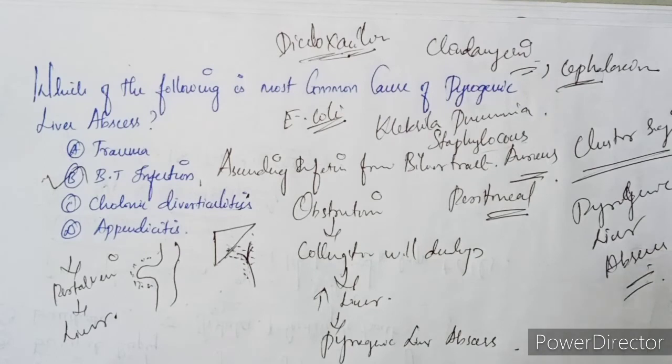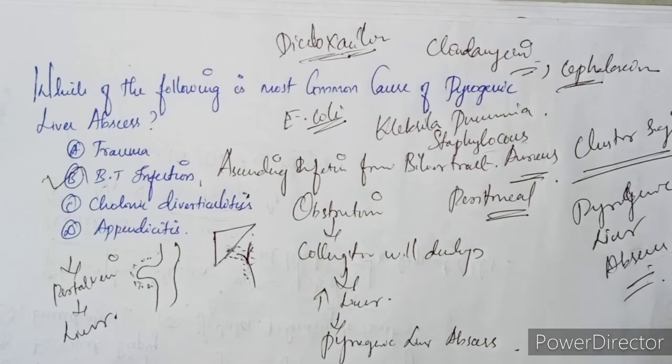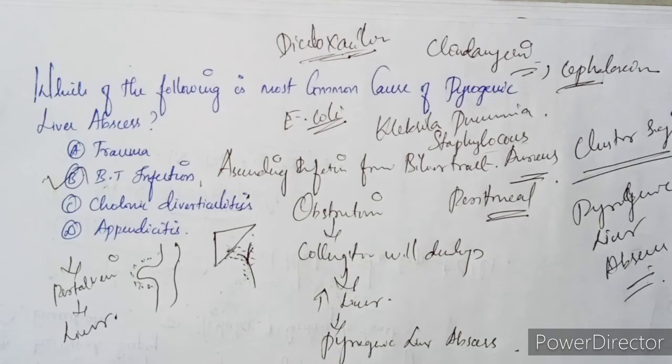So we have seen the other causes, the most common site and the diagnostic modality, that is sonogram or CT scan. And what is the treatment? Percutaneous drainage is required if there is more pus leading to swelling and pain. Then the treatment is antibiotics, and in some cases we can prefer penicillin also. We have clindamycin and cephalexin.